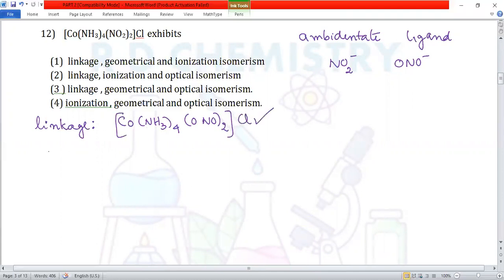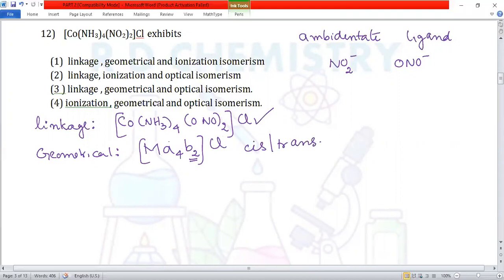Okay, linkage exists. What about the geometrical isomerism? The given complex is of type MA4B2, and outside the bracket we have got one counter ion. Now, with respect to B, we can write cis and trans. So cis is possible and trans is possible. So geometrical also exists. Linkage exists. Geometrical also exists.